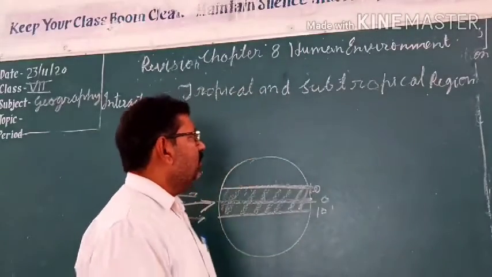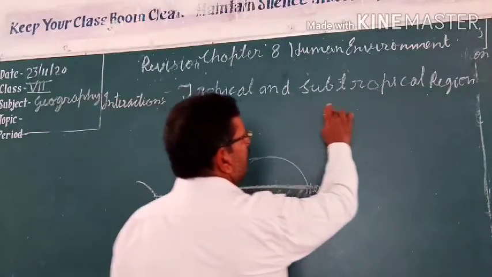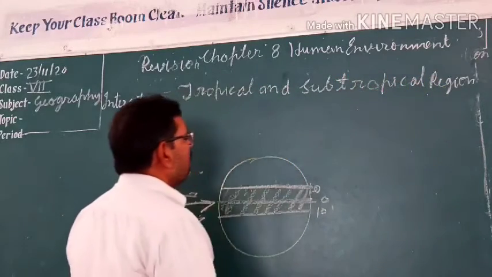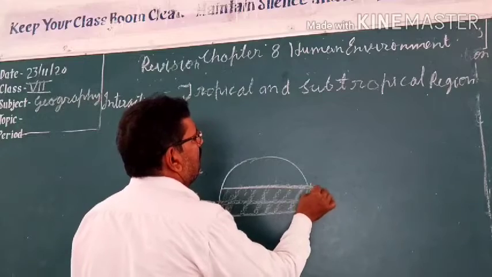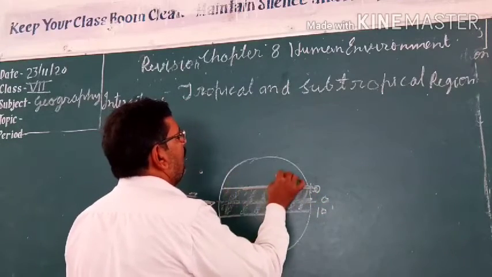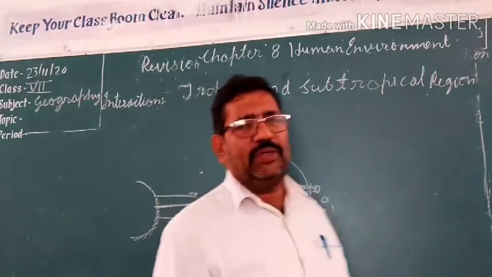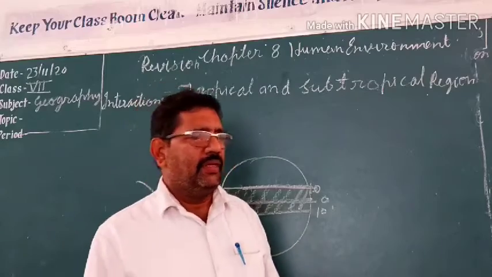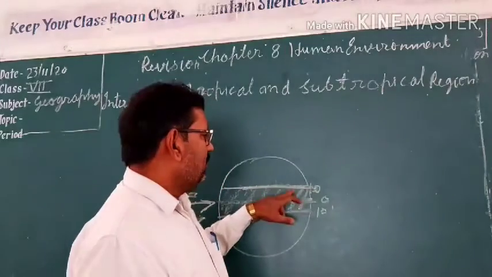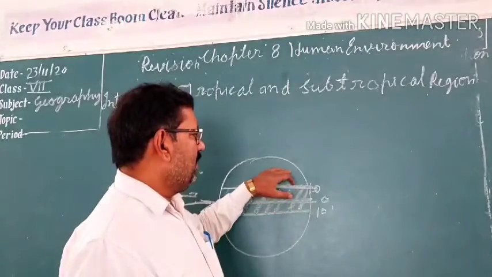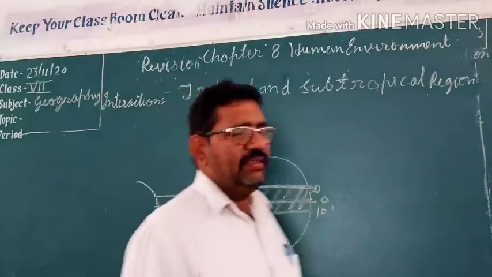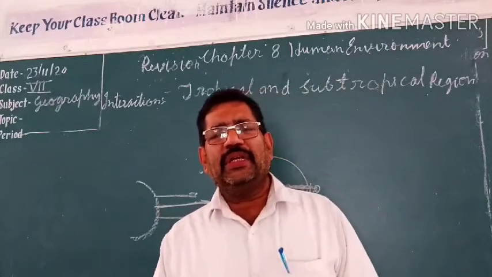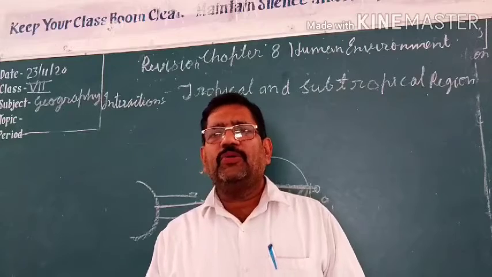And the next one which we are going to discuss is the subtropical region. The subtropical region is above the 10 degree and it is about the river Ganga and Brahmaputra basin of our country. Subtropical means that the area is above the tropical area, and the river Ganga and river Brahmaputra flow there. They originate from the mountainous area.